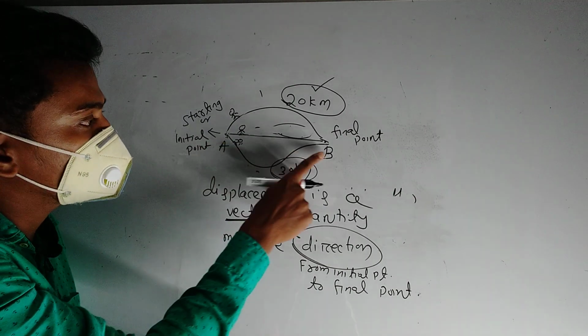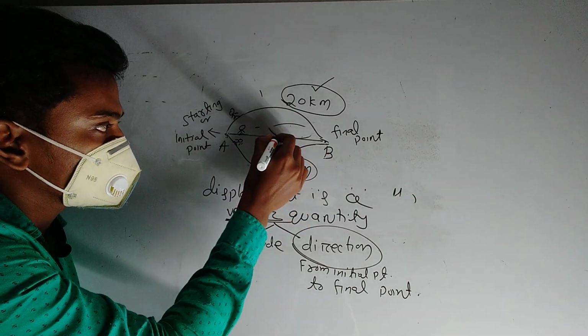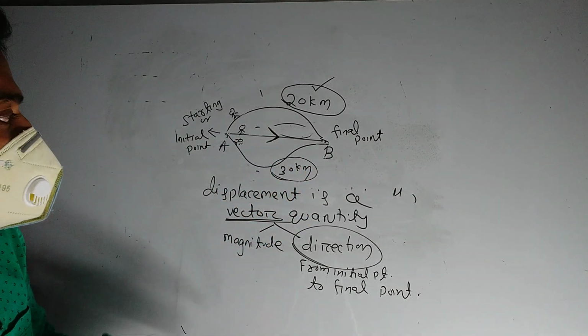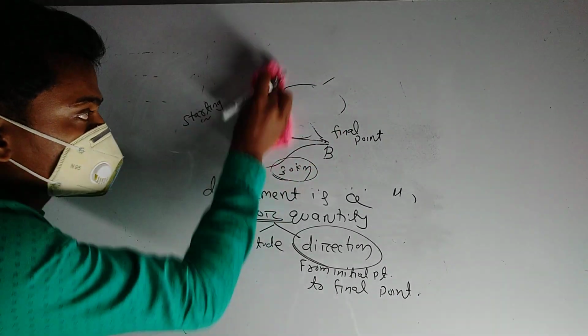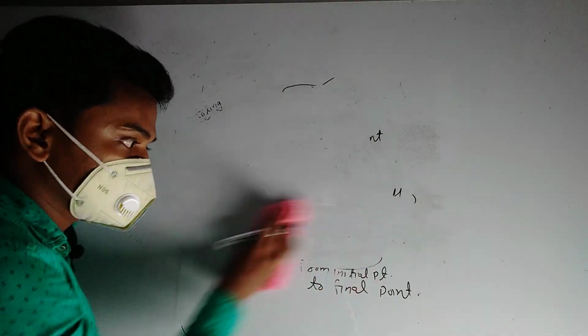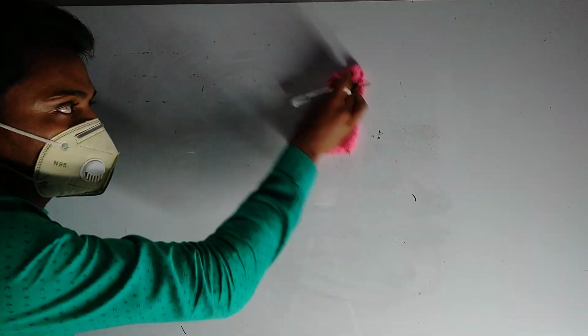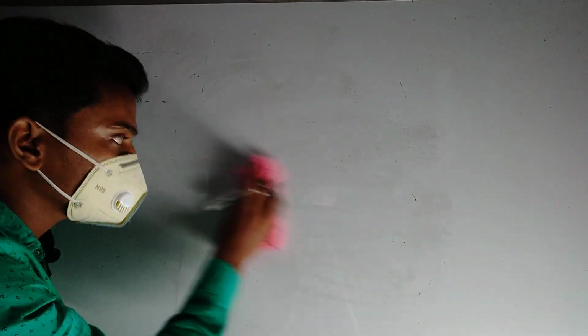A is the initial point and B is the final point, and this is the direction of displacement. Distance is a scalar quantity, meaning distance has no direction but displacement has direction. So displacement is a vector quantity and distance is a scalar quantity.